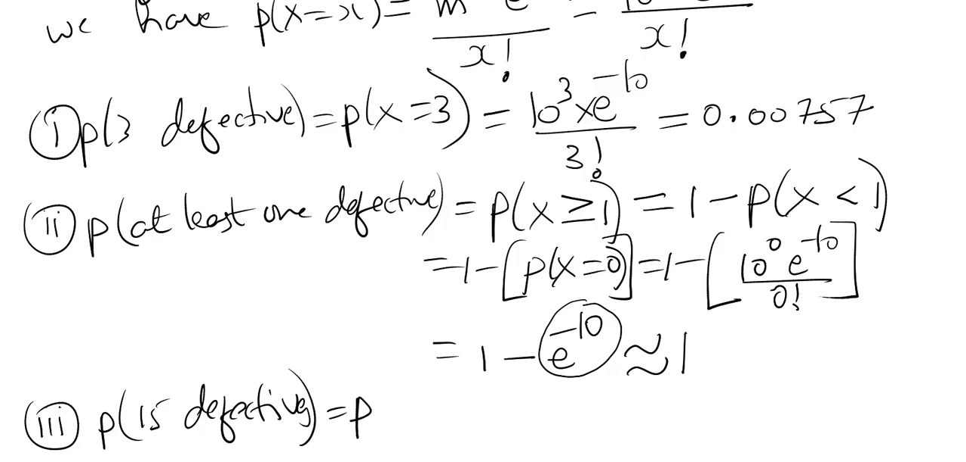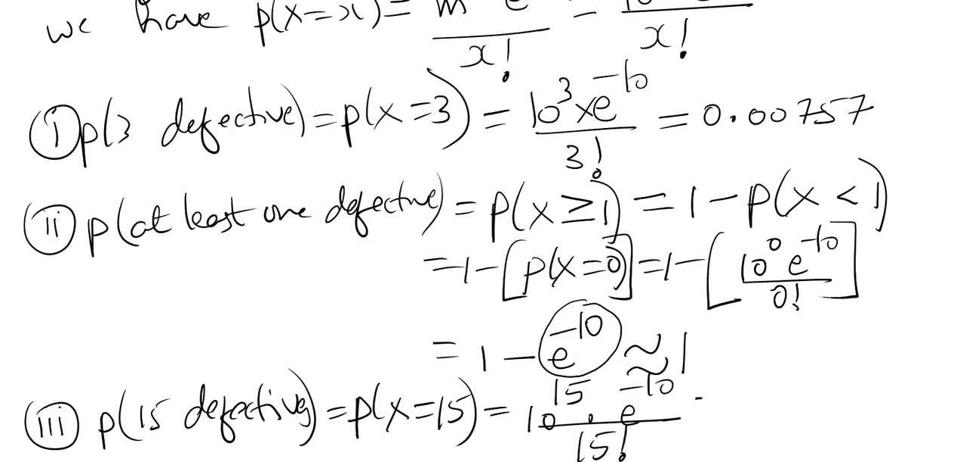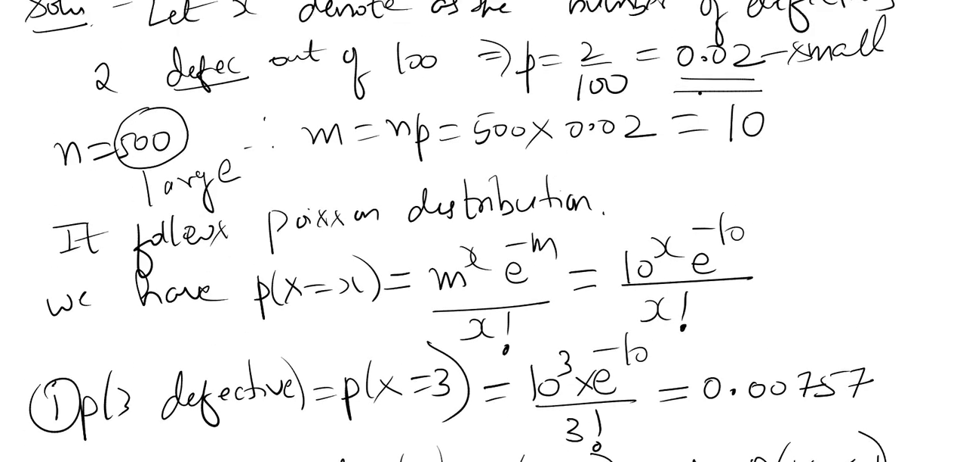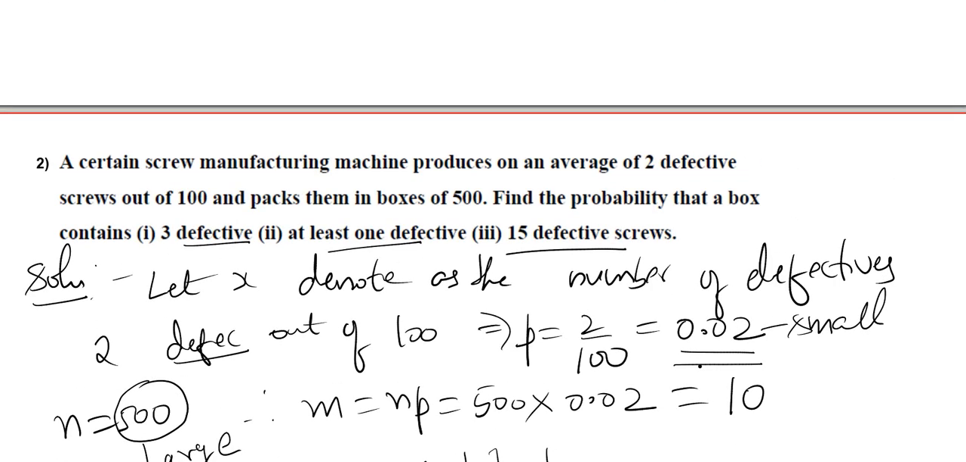Third question, we have to find probability of 15 defectives. 15 defectives means we have to put exactly x is equal to 15. So 10 power 15 into e power minus 10 by 15 factorial. So this gives answer 0.0347. This is the answer.